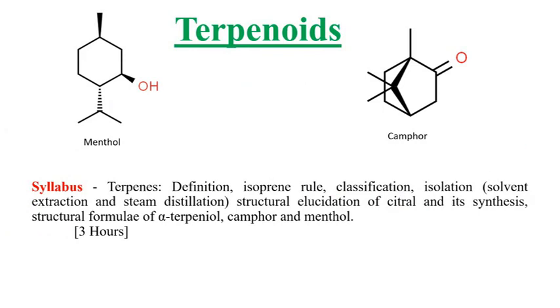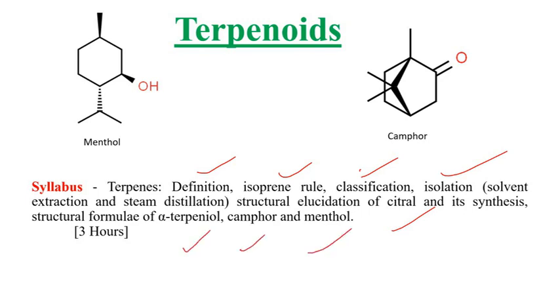Now, in our syllabus, let's look at the syllabus itself. For terpenoids, we have to understand the definition of terpenoid, the isoprene rule which is applicable to these terpenoids, how we classify and isolate them, and finally the structural elucidation of citral, and synthesis, and the structures of these three components: terpineol, camphor, and menthol.